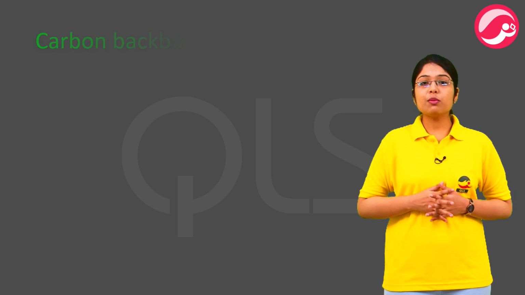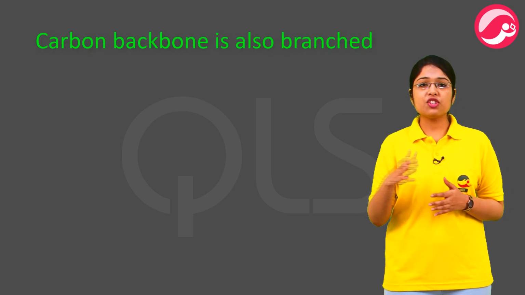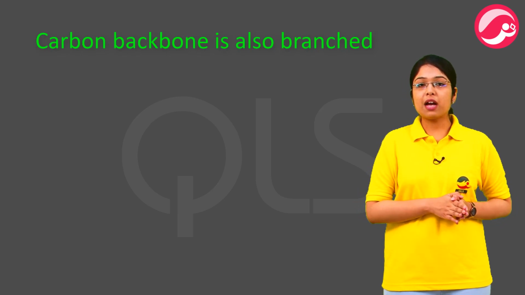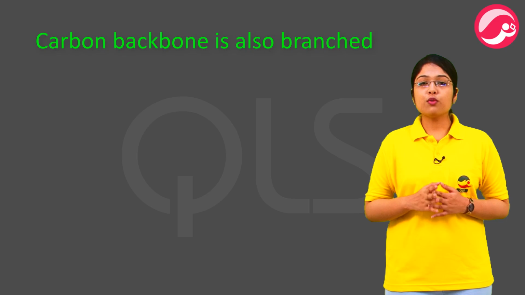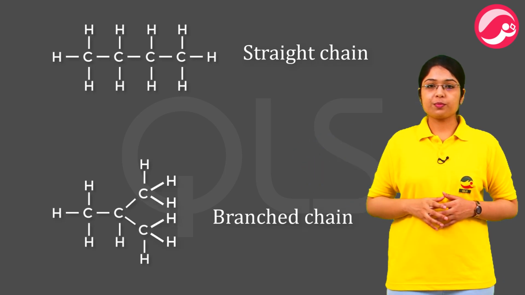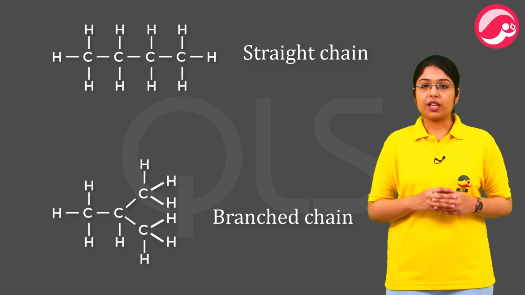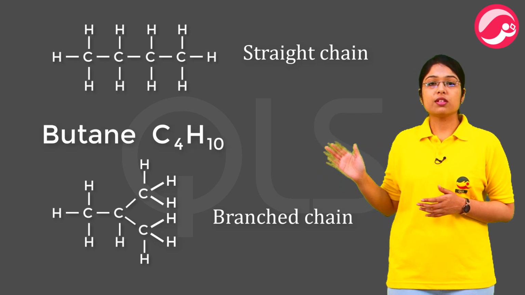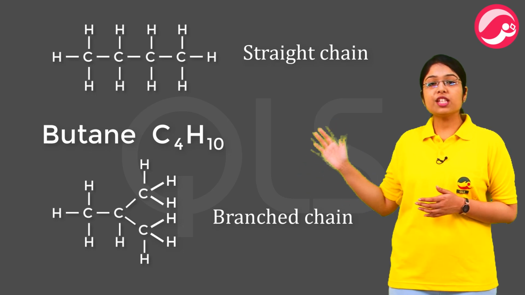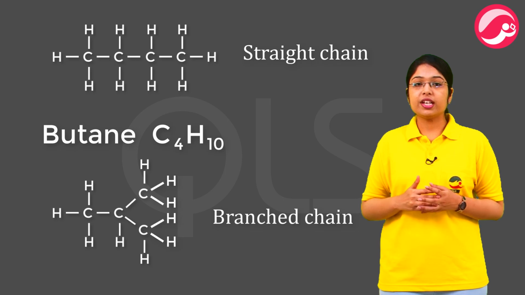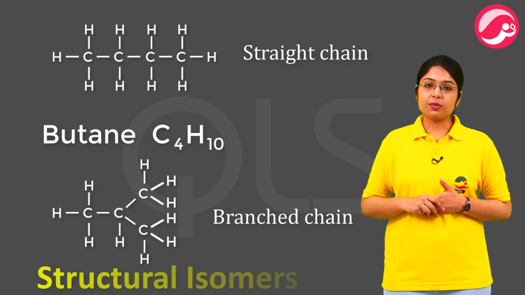Sometimes the carbon backbone is also branched. उसमें branching भी हो सकती है, उसमें से branches निकले हो सकते हैं. The carbon skeleton or the carbon backbone of butane compound with 4 carbon atoms can be of two different types. One straight chain and the other one branched. Both of these compounds are butane with the same chemical formula C4H10. ये दोनों ही linear form में और branched form में C4H10 butane ही है, but since their structures are different, they are called as structural isomers.